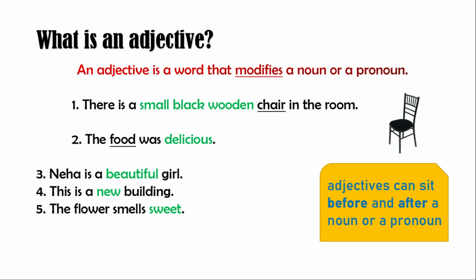The food was delicious. Here, delicious is an adjective describing the noun food. Remember that adjectives can sit before and after a noun or a pronoun. Some more examples of adjectives are Neha is a beautiful girl. Beautiful is an adjective. This is a new building. New is also an adjective. The flower smells sweet. Sweet is an adjective.